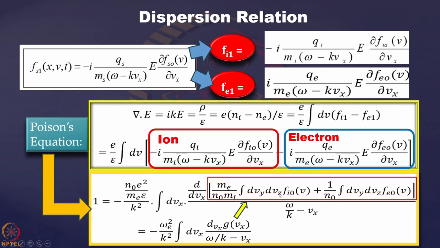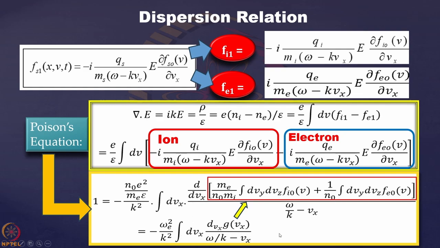So whatever remains will be a function of Vx only, because we have already integrated over Vy and Vz. That's why it is G of Vx, and this is ddVx, and what we have taken out is dVx, and dVy dVz we have already kept over here. So this is differentiation under the integral sign.